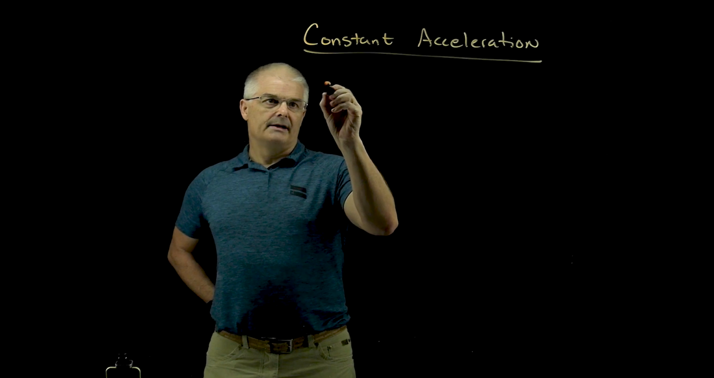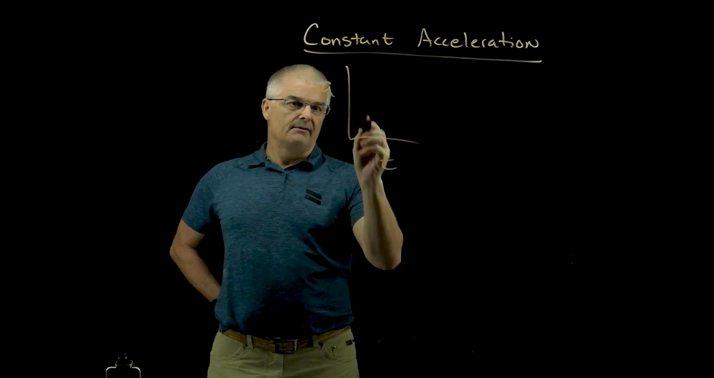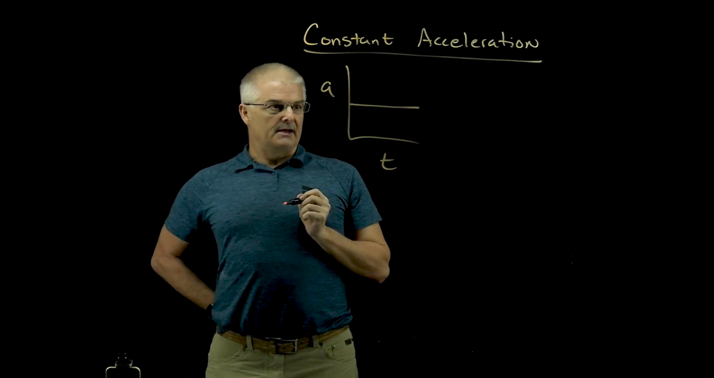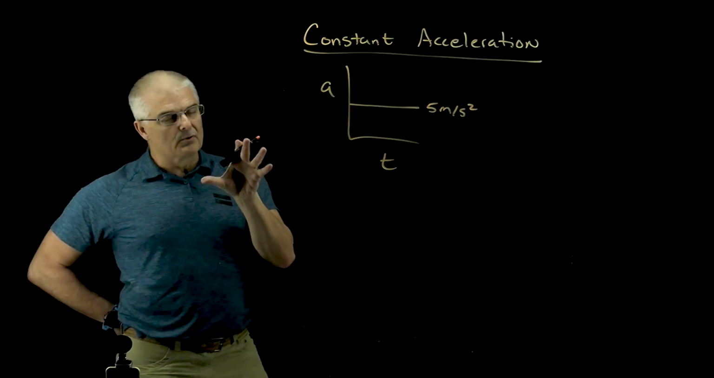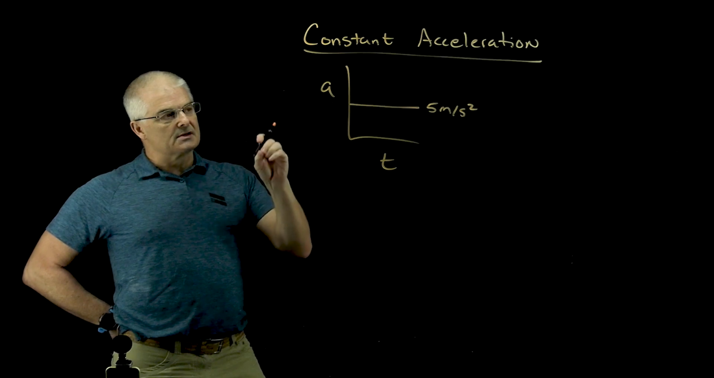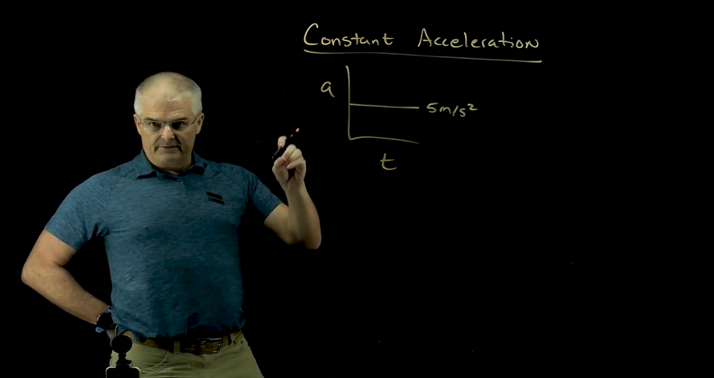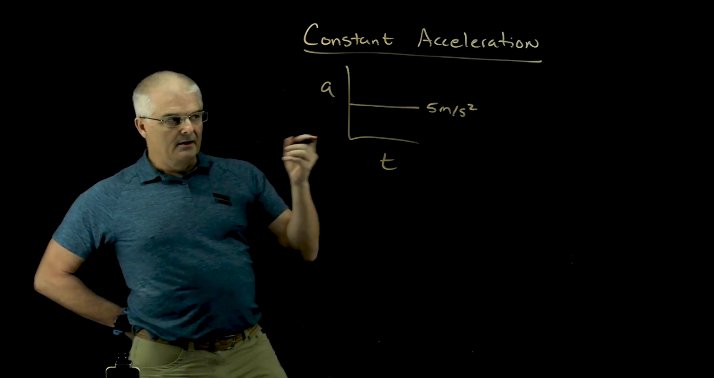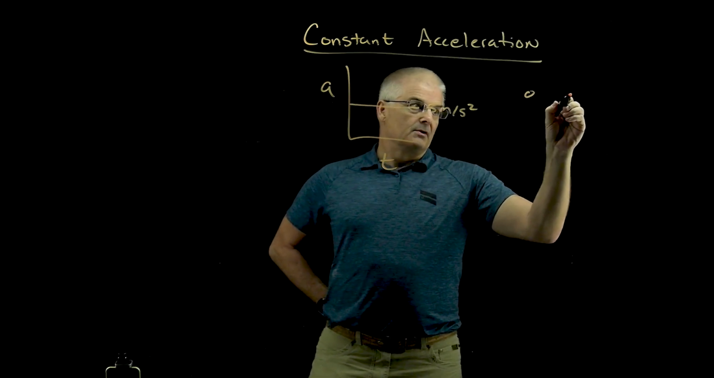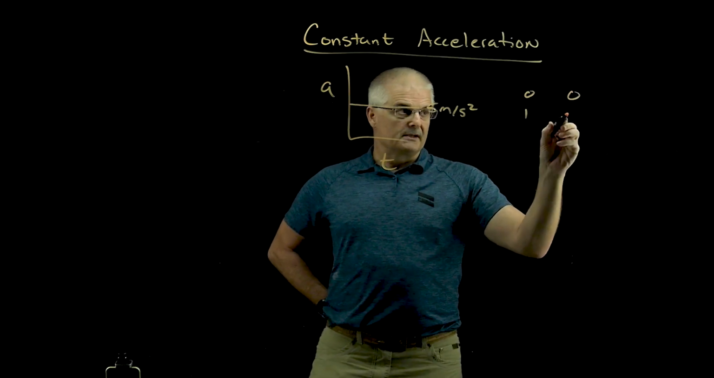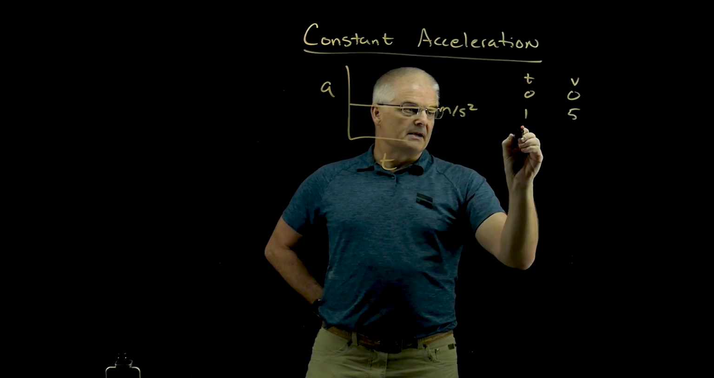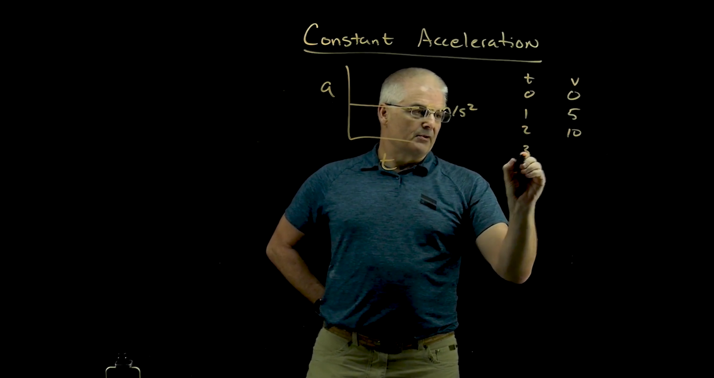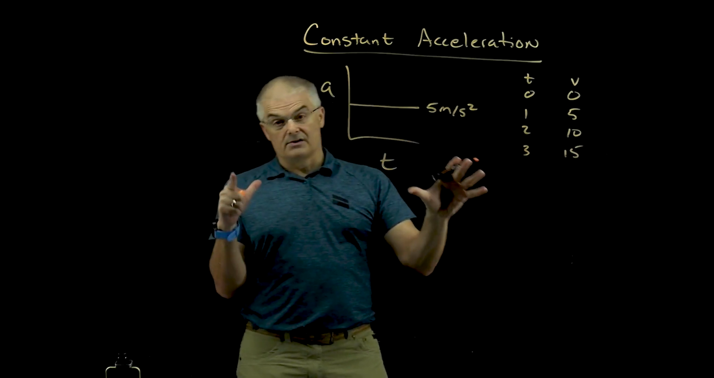If you were to plot an a versus t graph, a constant acceleration is a flat line. Let's say this is at 5 meters per second squared. Remember, what does acceleration mean? It means something is getting faster by 5 meters per second every second. So at time 0, it's going 0 meters per second. At time 1 second, it's going 5. This is velocity, and this is time. At time 2, it's going 10. At time 3, it's going 15. It's getting faster and faster.